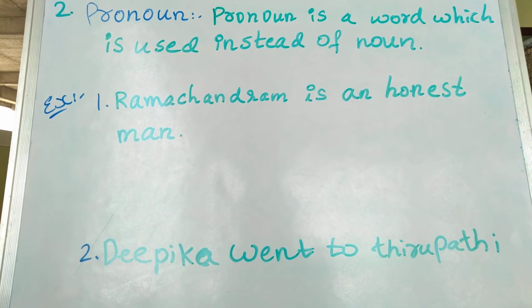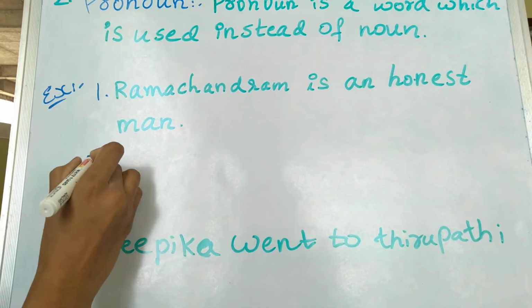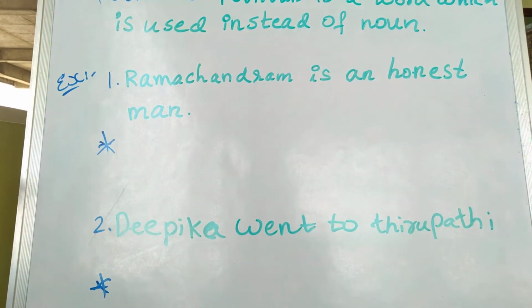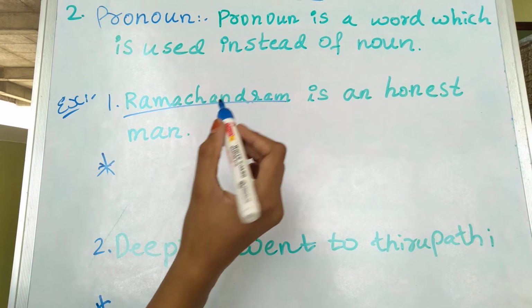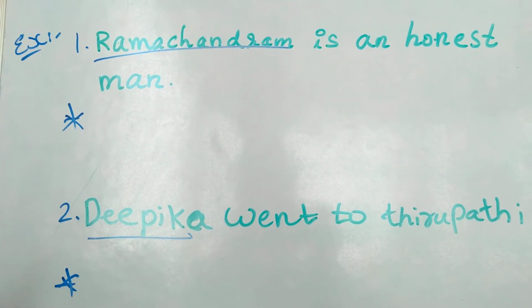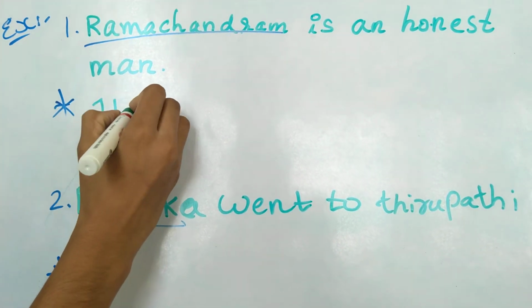Now for our pronoun examples, instead of using Ramachandram and Deepika, we can use he.